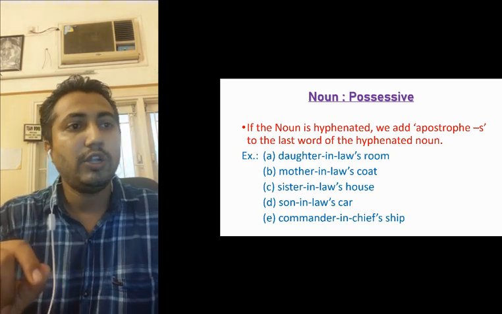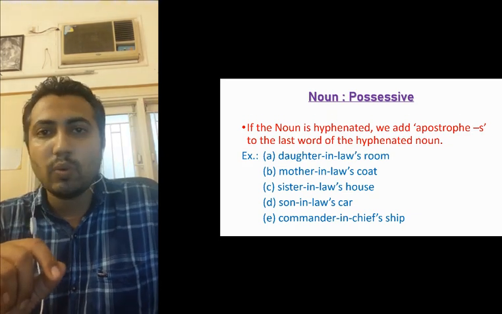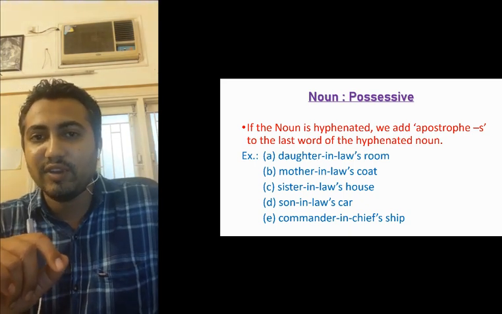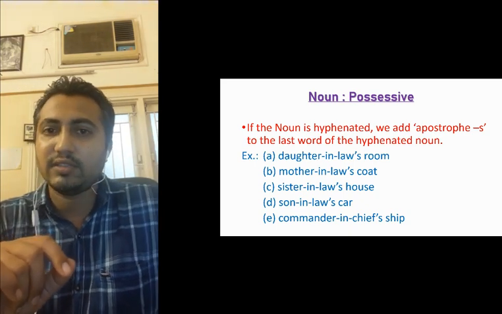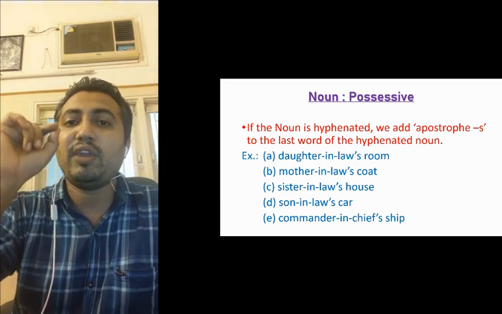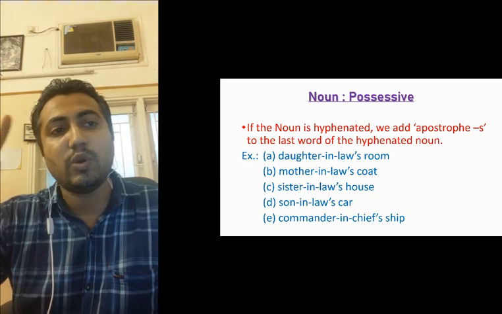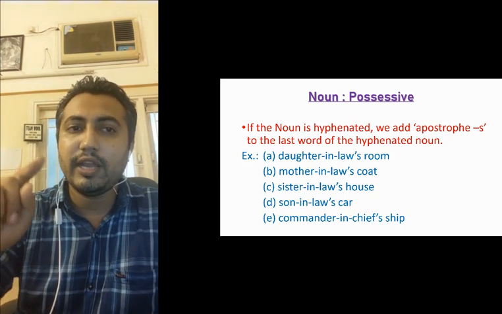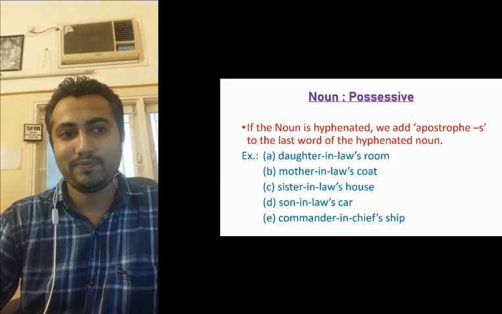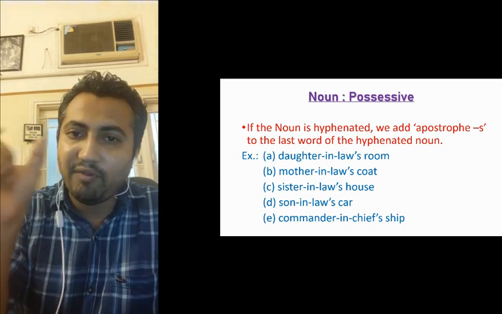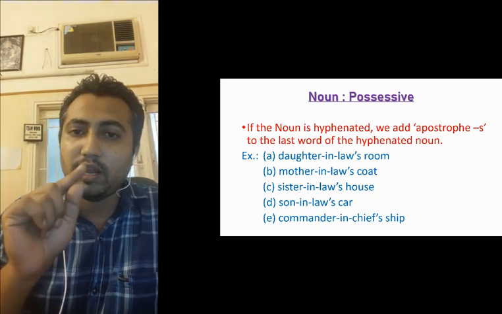For example, daughter-in-law. That is one word. You can see there are two hyphens, one after daughter and one after in. So we will use apostrophe s after the last word. Which is the last word? Law. So it will be daughter-in-law's room. In the same way, mother-in-law, again a word with hyphens, so apostrophe s will come.